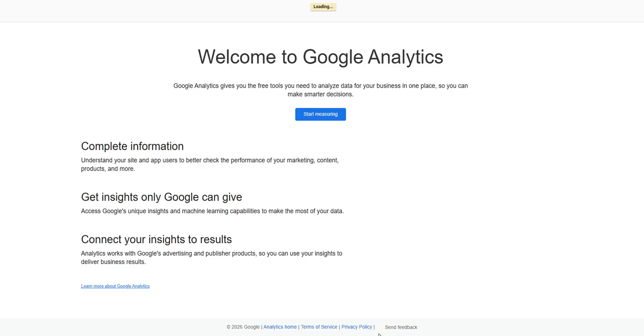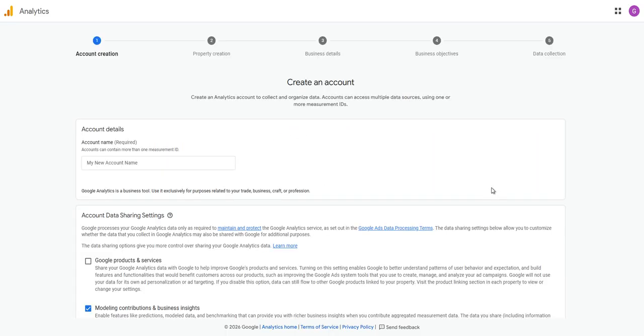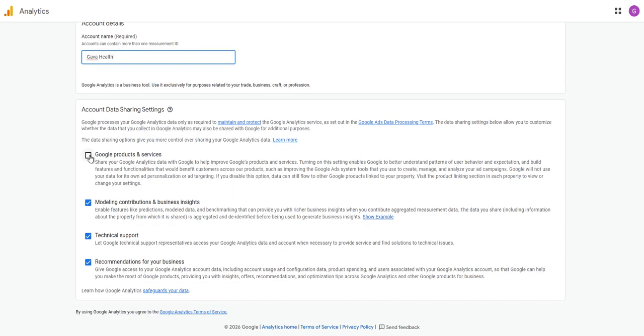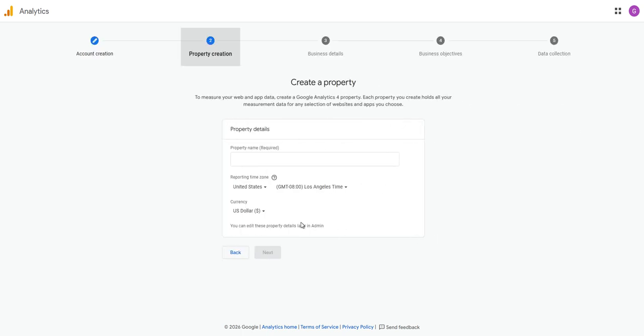That's going to open up right there. This is a new Google Analytics account, so I'm going to say start measuring. Then I'm going to give that account a name. Then go next. This is one of the most important things. Property details are required.